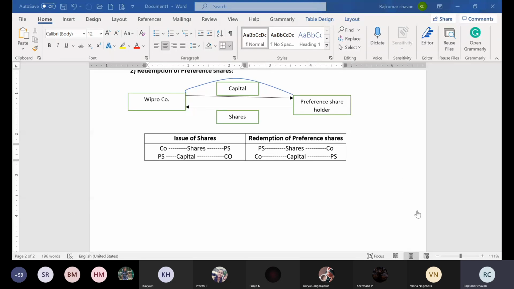So now let me know how many people understood this redemption of preference share. Just raise your hand.